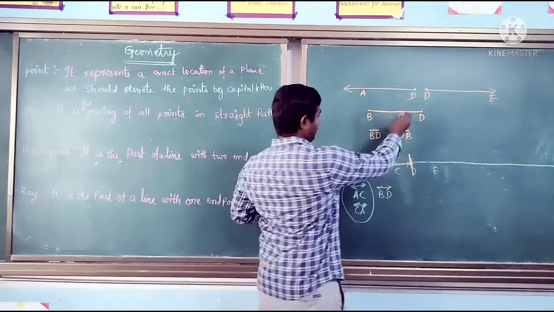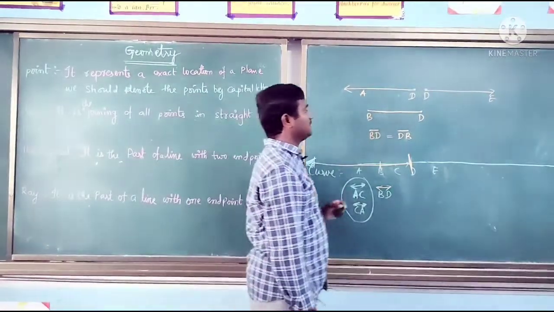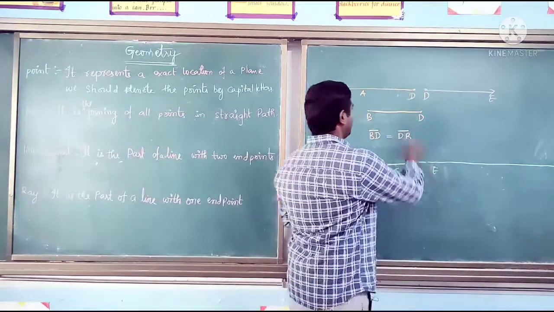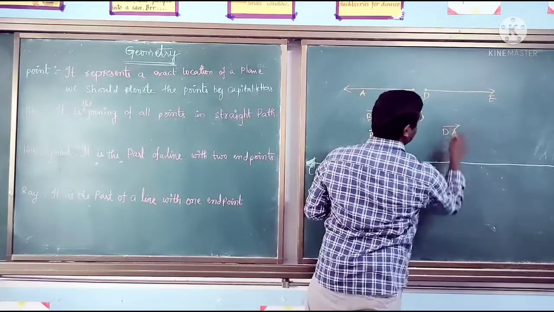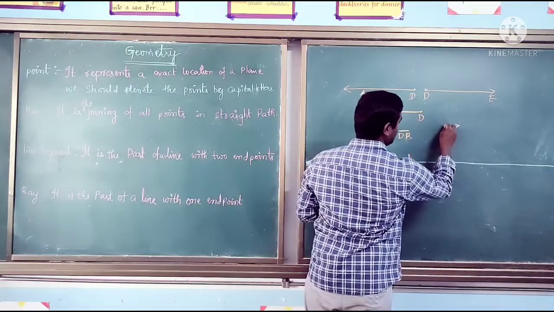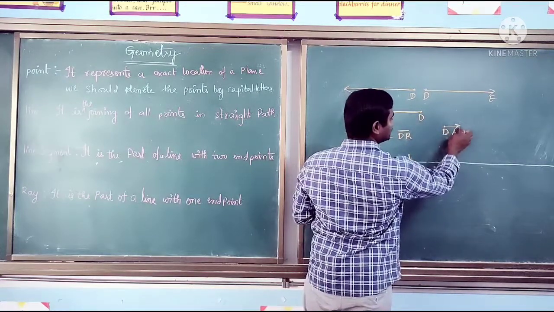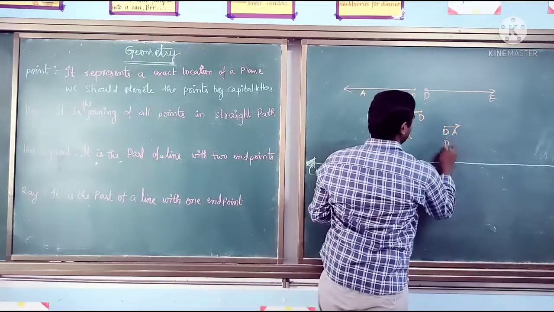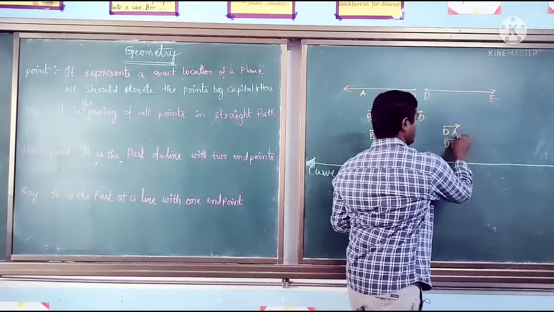Now see how we give a name for the ray. We can represent it by using one endpoint and one point it passes through. Here we have DA: this ray starts at D and passes through A, and goes endlessly through A. And the other ray is DE. Endlessly means we put an arrow mark. So this is the arrow mark.